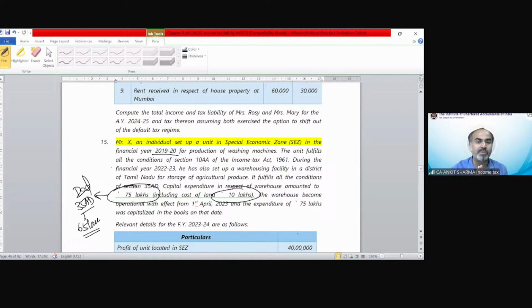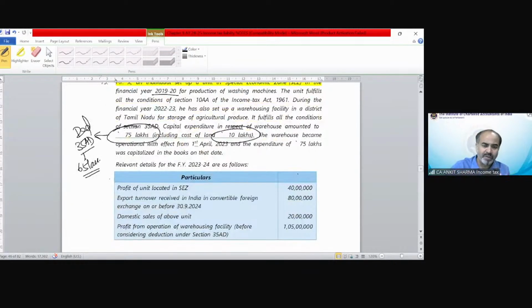The warehouse became operational with effect from 1st April 23 and the expenditure of 75 lakh has been capitalized. Okay. Now the profit of that organization has been given in the question, export turnover has been given, domestic sale has been given, profit of that 35 AD has been given in the question.